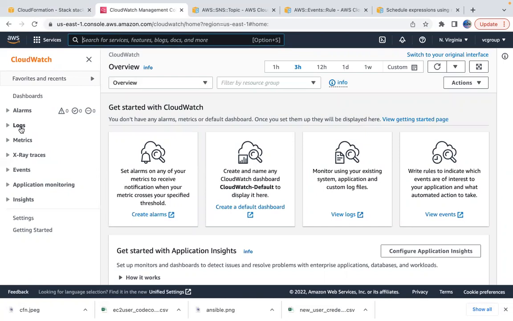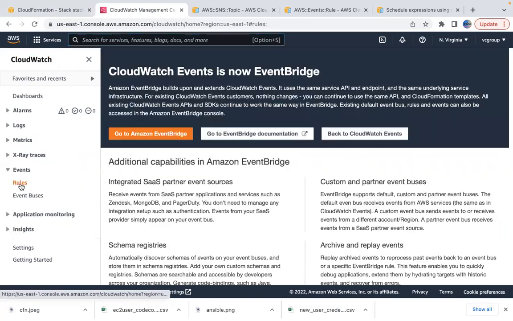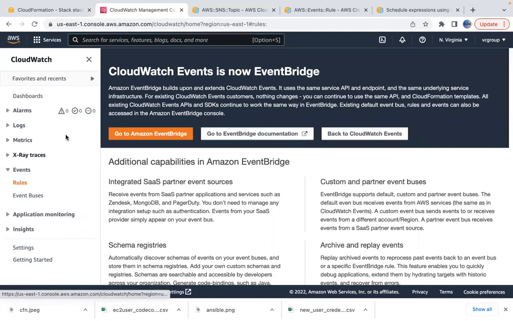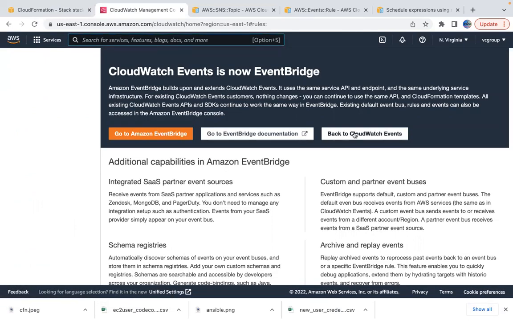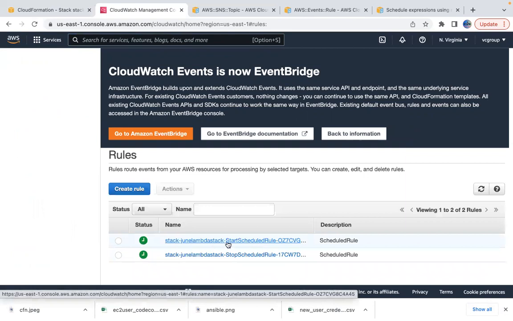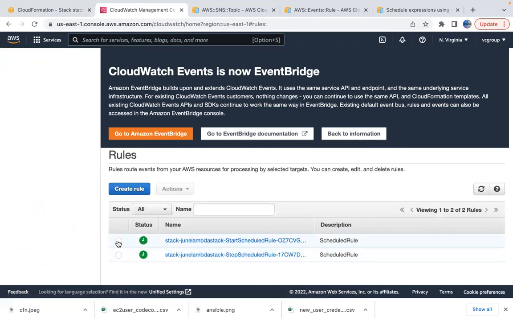Okay, let's go to events, or yeah, rules. Okay, we don't have any rules yet. Okay, back to CloudWatch events actually. You see that? So this stack, June Lambda stack, start schedule rule, these two CloudWatch rules are being created just now.